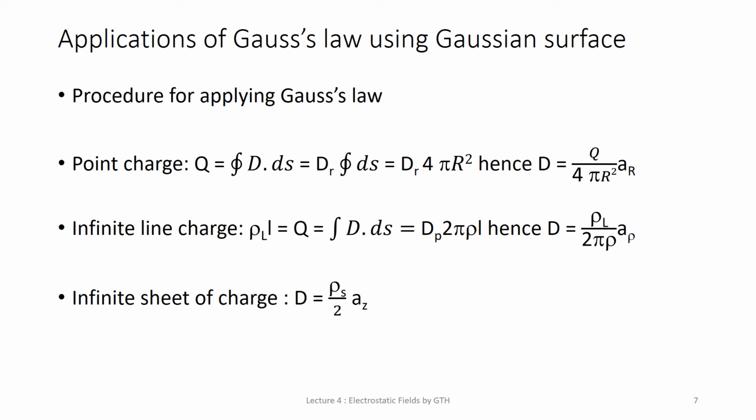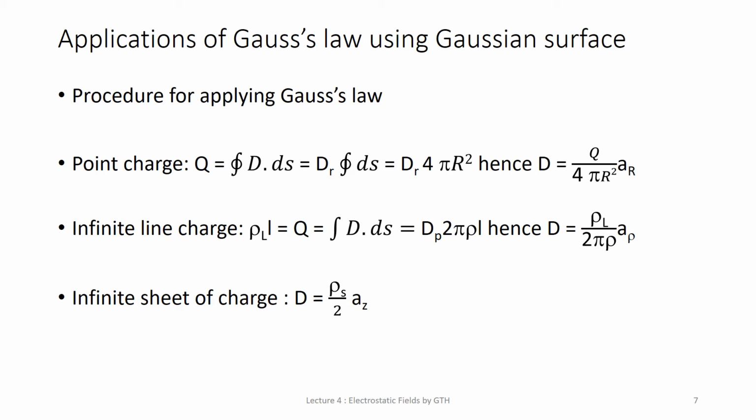Now, there may be a point charge, infinite line charge, or infinite sheet of charge. If you want to find electric field intensity due to a point charge located at the origin, then to determine D at a point P, it is easy to choose a spherical surface containing P that will satisfy the symmetric condition.